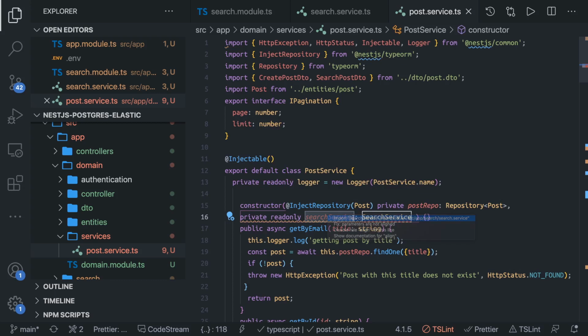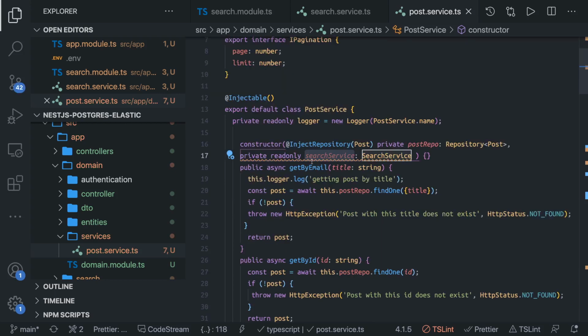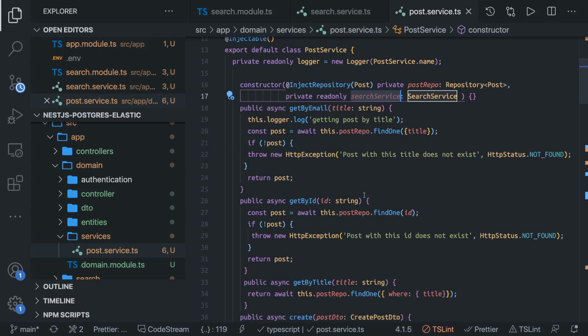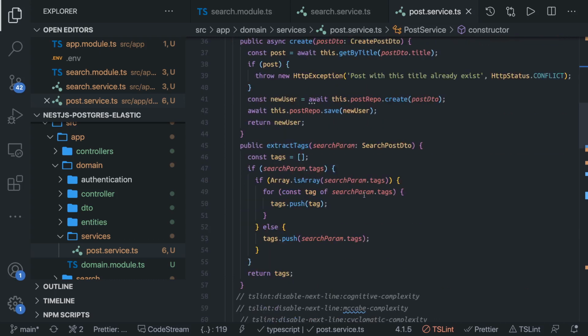Now we can actually call this dot search service dot something. Okay, a quick fix for alignment. So we can call this dot search service while you are creating this. So get by this, and here we have the create method.